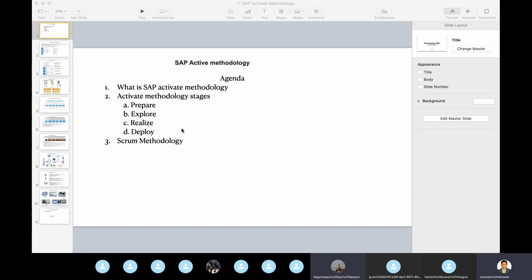If you look at the older version, as Satish said, the ASAP methodologies, we do not have that time on premises or cloud or hybrid. This will work on all the areas, whether you are working on premises or cloud or hybrid. The Activate methodology was introduced when they launched S4HANA, which I can say Simple Finance. From there this tool started, and it's really good.